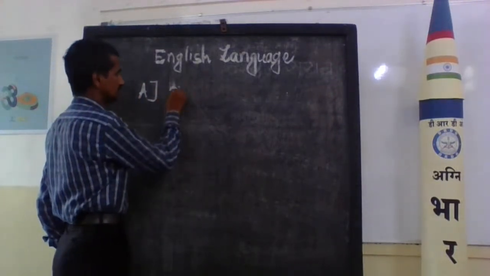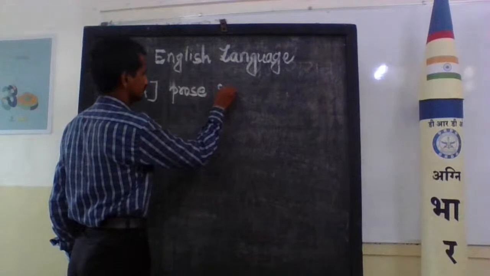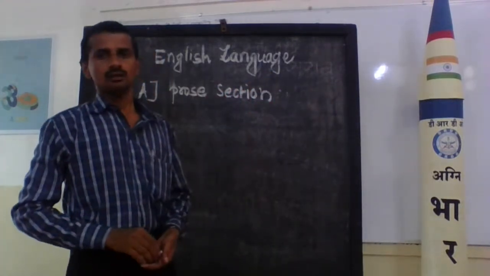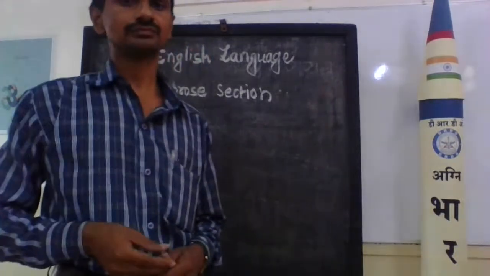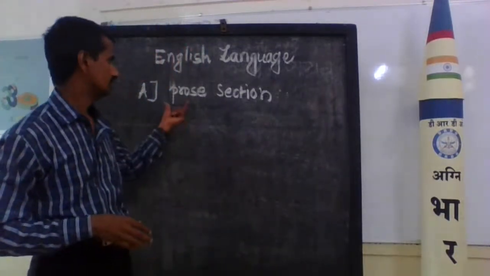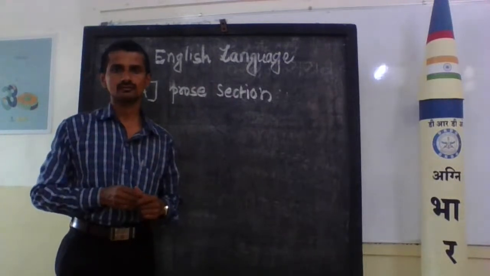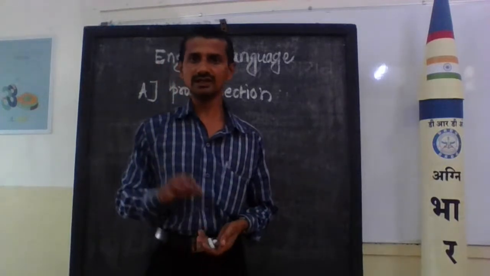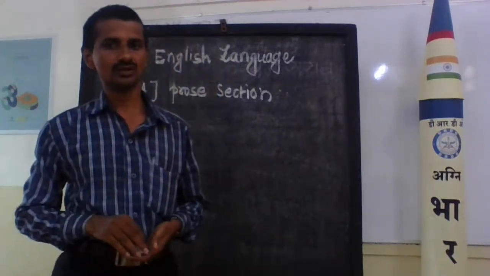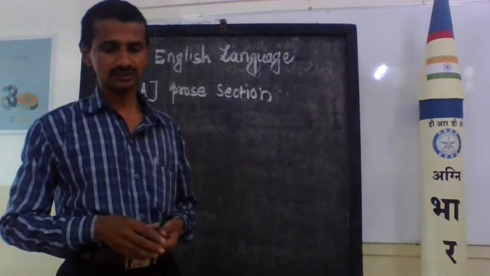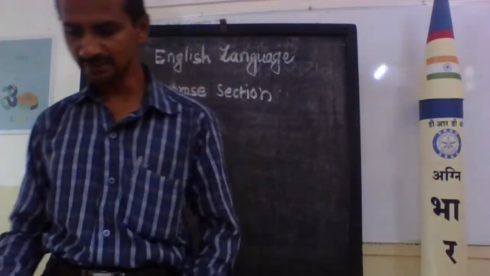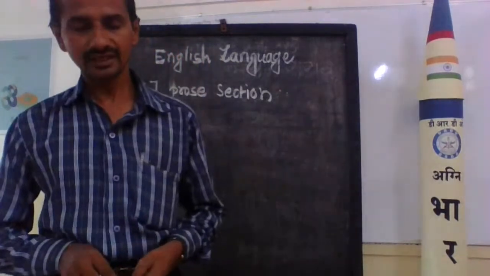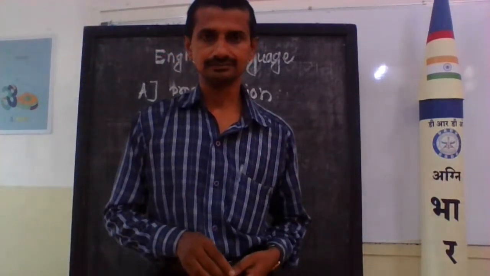Now we concentrate on the prose section. What are the lessons mentioned in the prose section? In the prose section there are 8 lessons. The first lesson is A Hero. Second, There Is a Girl by the Tracks.